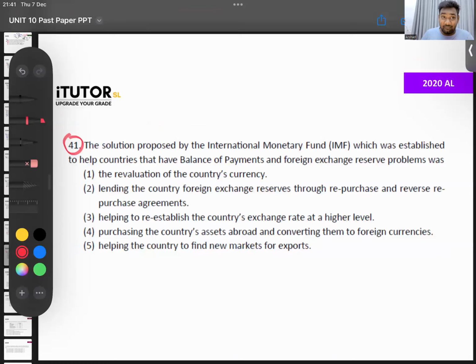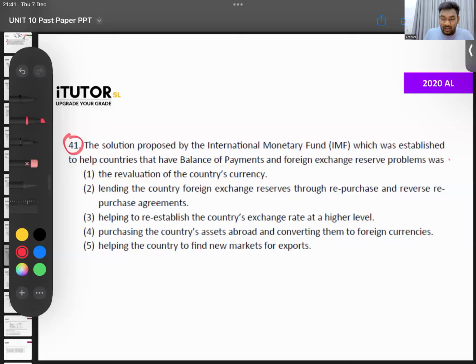The IMF, a bit of a current context question. They are saying the solution proposed by the IMF, which was established to help countries that have balance of payment and foreign exchange reserve problems. Now I just want you all to learn this.